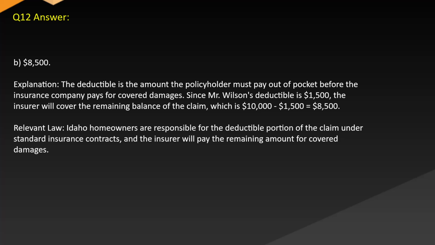Answer: B. $8,500. Explanation: the deductible is the amount the policyholder must pay out of pocket before the insurance company pays for covered damages. Since Mr. Wilson's deductible is $1,500, the insurer will cover the remaining balance of the claim, which is $10,000 minus $1,500, which equals $8,500. Relevant law: Idaho homeowners are responsible for the deductible portion of the claim under standard insurance contracts, and the insurer will pay the remaining amount for covered damages.